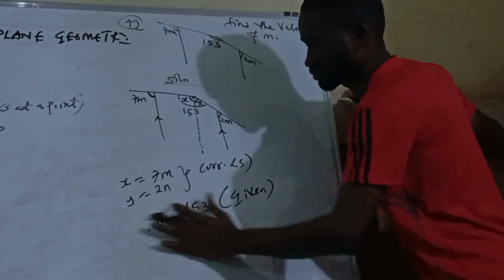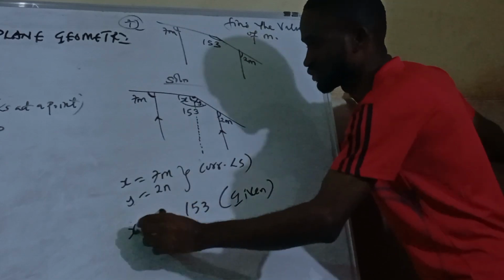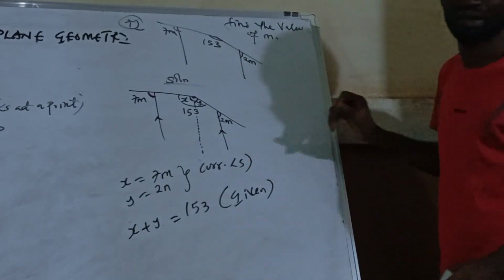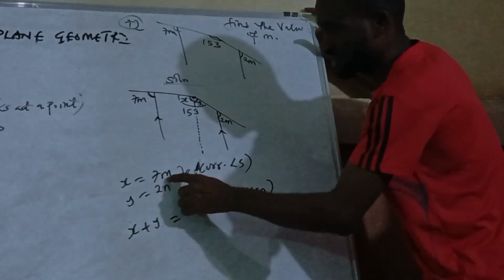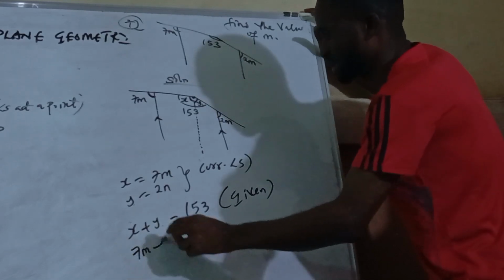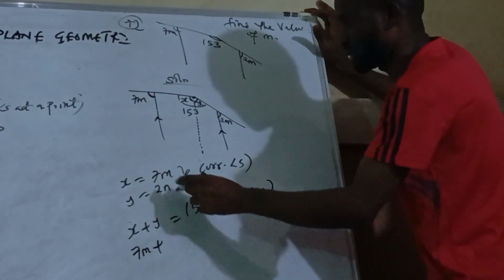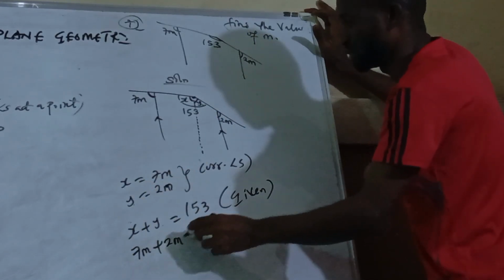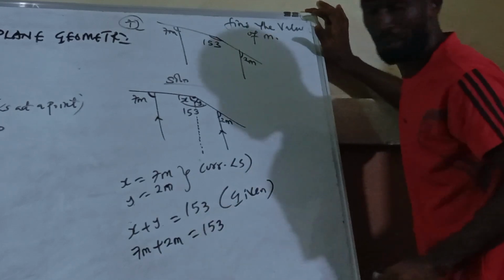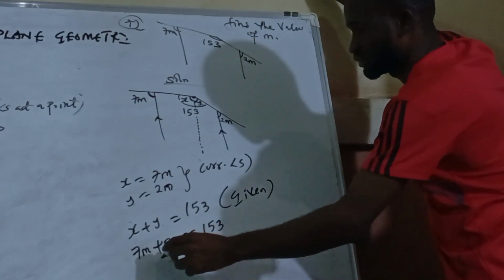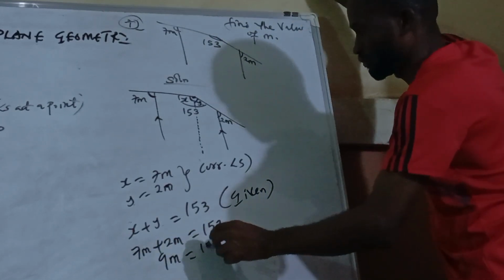Now if I add x plus y, we have 153. If I remove x, what am I having? 7m. If I remove y, what am I having? 2m is equal to 153. Then when you add two of them, you have 9m is 153.